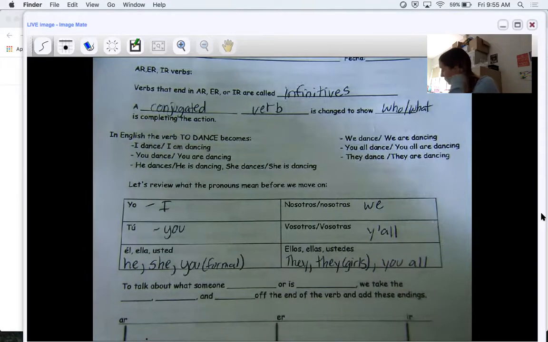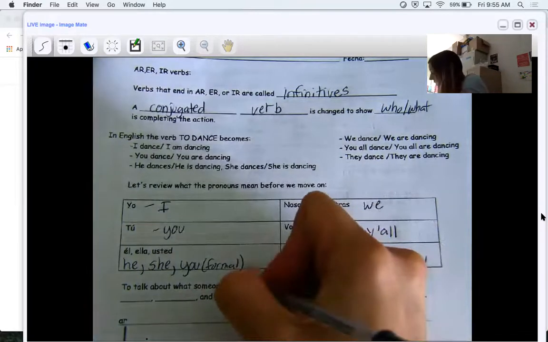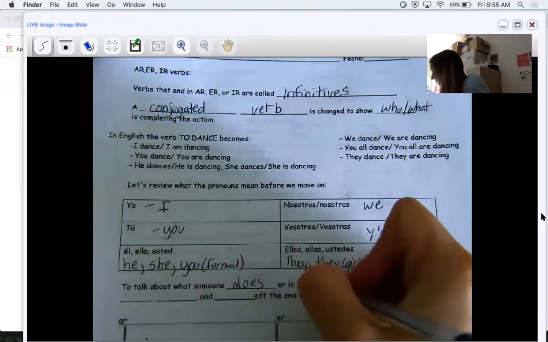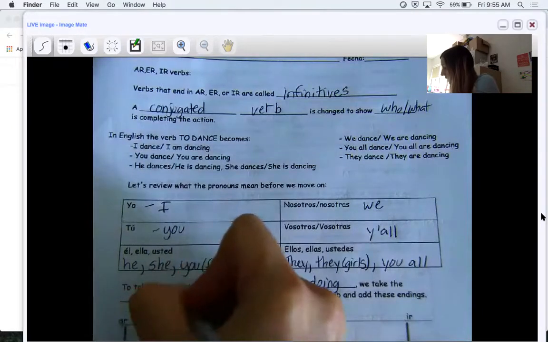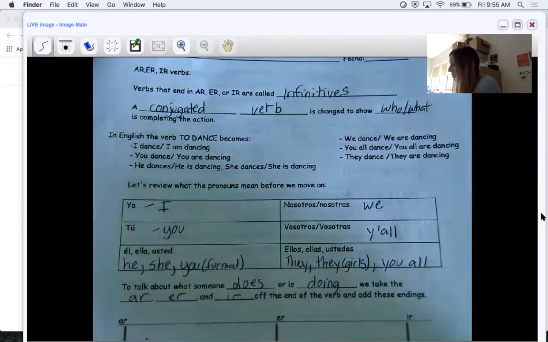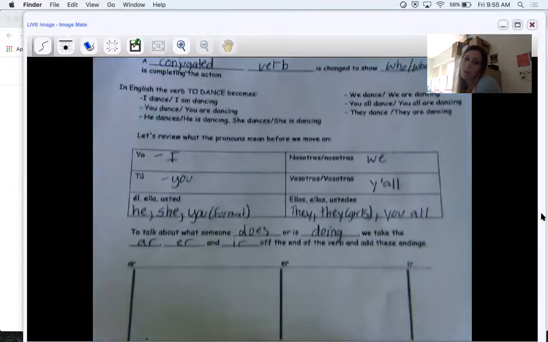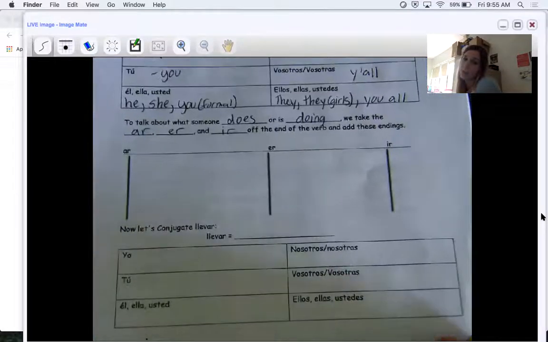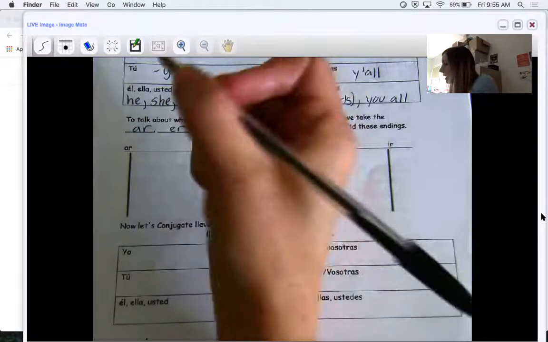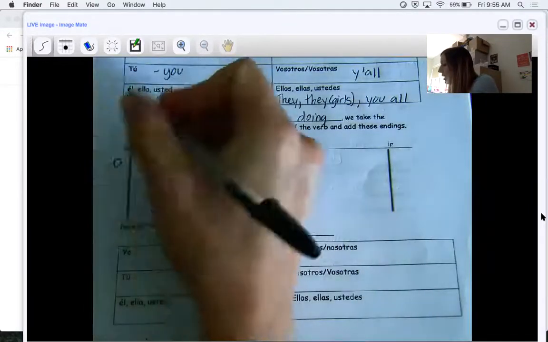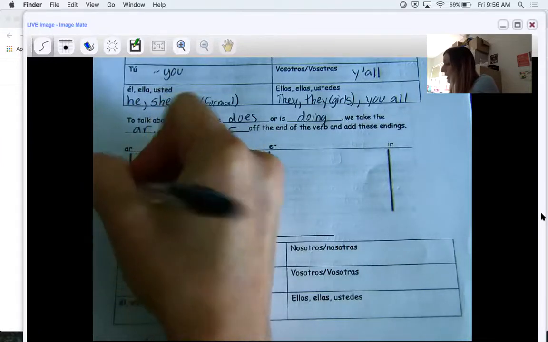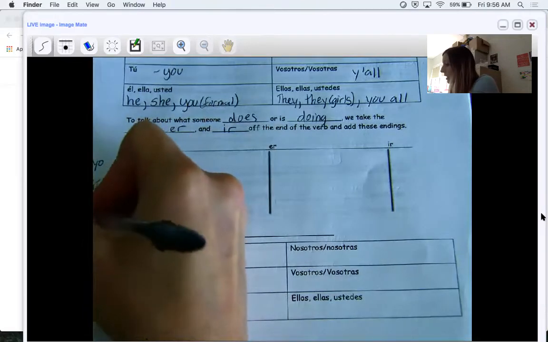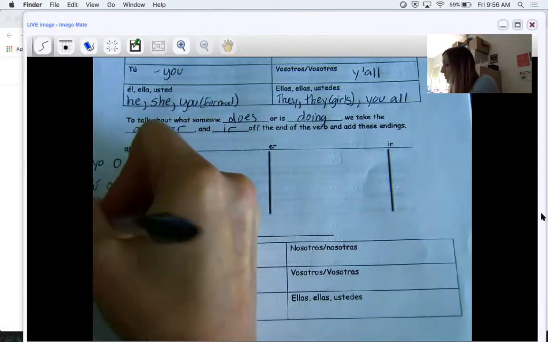So to talk about what someone does or is doing, we take the AR, ER, and IR endings off of the verb, and we add these endings instead. So I'm only focusing on the AR verbs today. That's all I want to do today. So I take the AR off and I add o in the yo form. Tú becomes as when I take the AR off. Él, ella, usted becomes a.